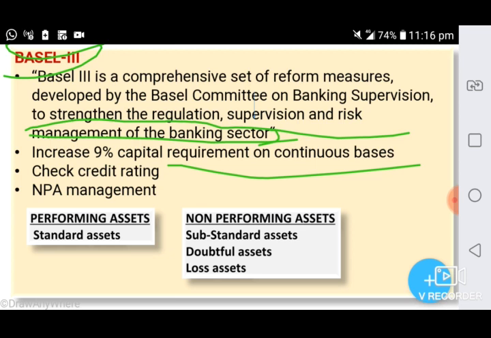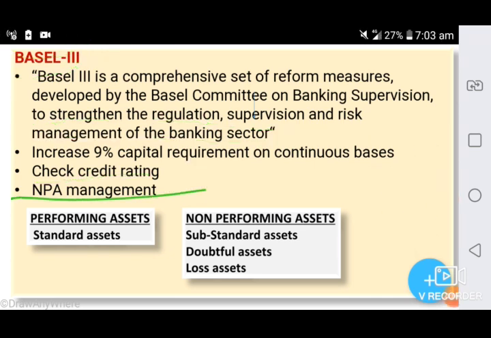The next point is check credit rating. It ensures that before providing loans, the banks check the institution's credit rating. So they get an idea about the credit period of the particular institution, what has been their past behavior, was it good? The amount of loan to be given is decided on the basis of it. Okay. Next point, NPA management. NPA management means loan assets are classified on a regular basis: standard assets, substandard assets, doubtful assets, then loss assets.